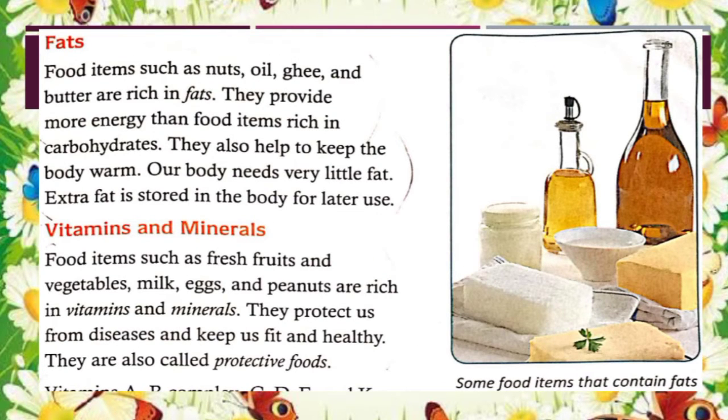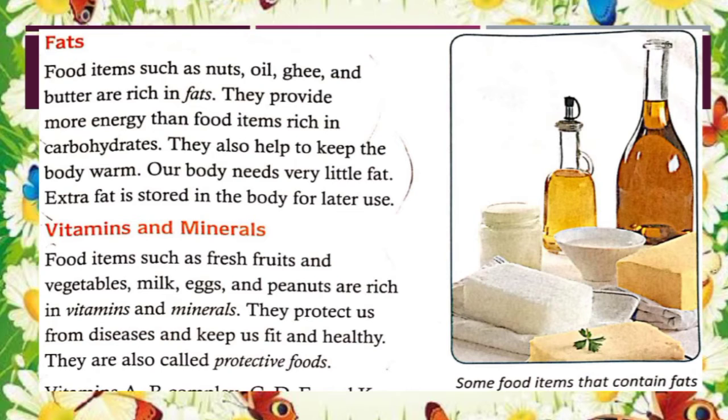Now next food group is fats. Food items such as nuts, oil, ghee and butter are rich in fats. They provide more energy than food items rich in carbohydrate. They also help to keep the body warm. Our body needs very little fat. Extra fat is stored in the body for later use. Means sources of fats are nuts, oil, ghee and butter.